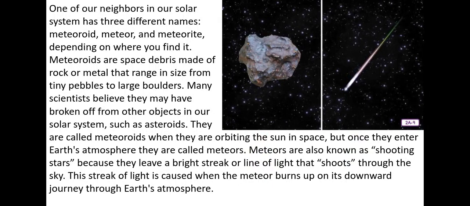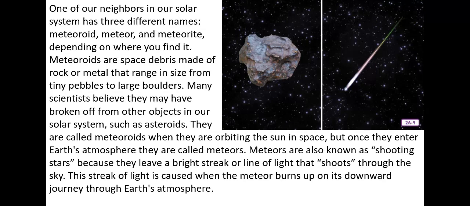One of our neighbors in our solar system has 3 different names: meteoroid, meteor, and meteorite, depending on where you find it. Meteoroids are space debris made of rock or metal that range in size from tiny pebbles to large boulders. Many scientists believe they may have broken off from other objects in our solar system, such as asteroids.